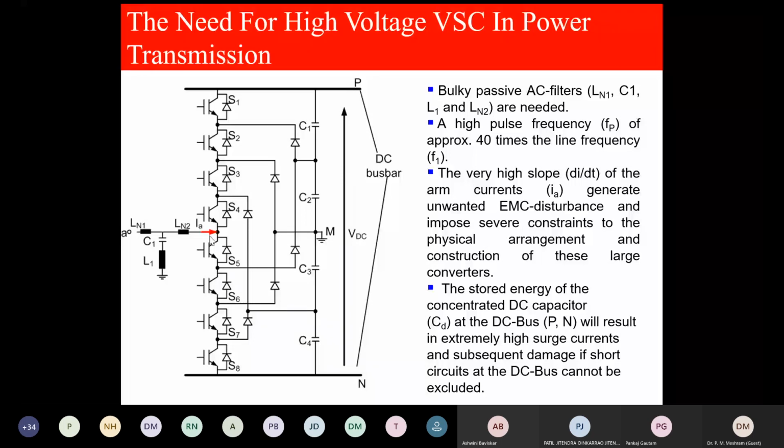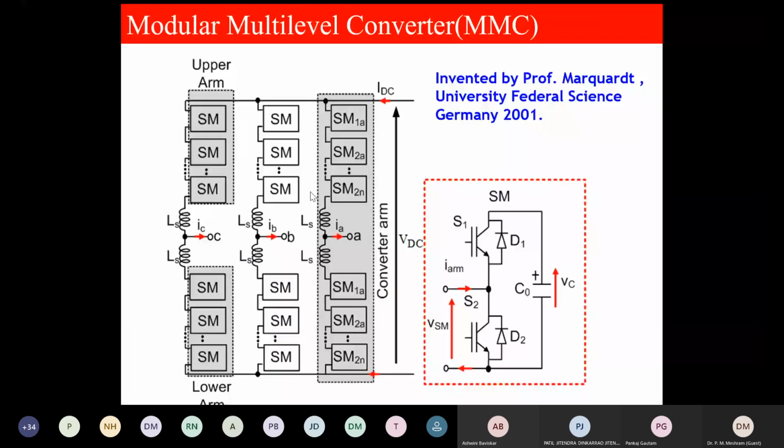Now, this is the modular multi-level converter. This is the three-phase structure, with a number of submodules. This is called the half bridge submodule: two switches are connected, and this is the capacitor. The whole is called the arm or phase leg. This is called the upper arm, this is called the lower arm, and this is called the submodule.